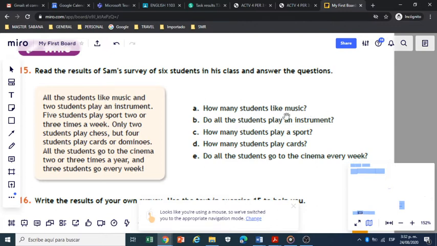For example, how many students like music? So you are going to check out the text and write the answer here. Do all the students play an instrument? So you are going to write the answer. How many students play a sport? According to this information. How many students play cards, etc.